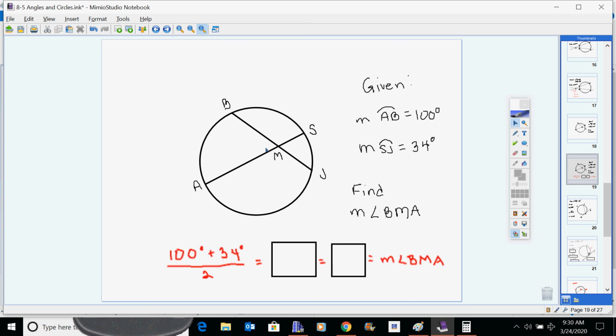All right, do make sure that it's the intercepted arcs, and this is the angle you're trying to find. If you were trying to find BMS, you would have to then subtract from 180, but you've got the basic idea to find these, and you end up with 67 degrees. Okay?